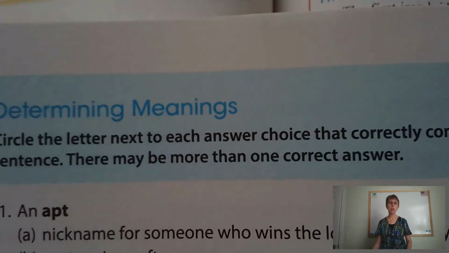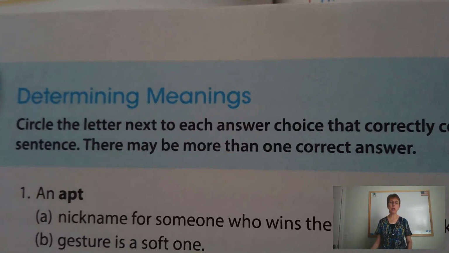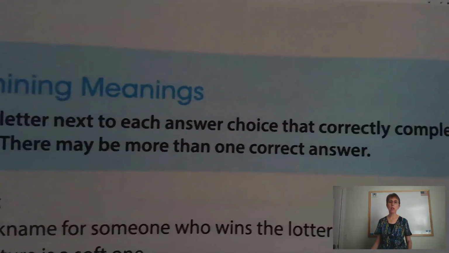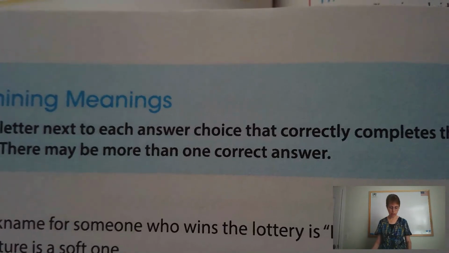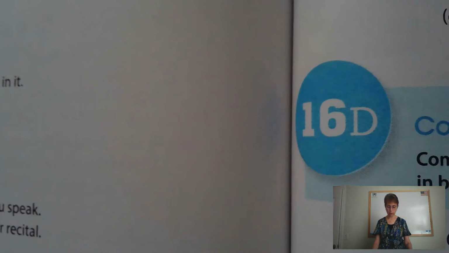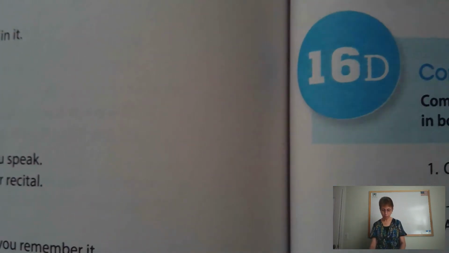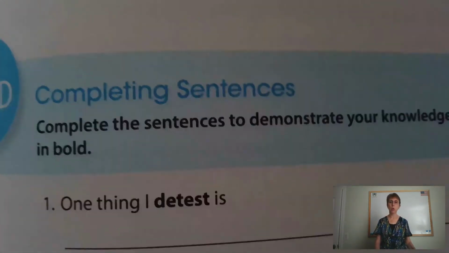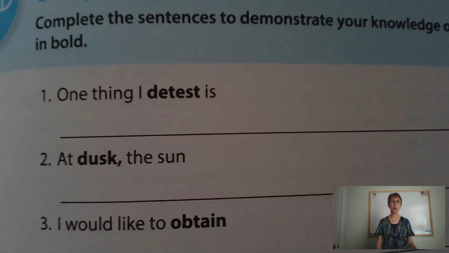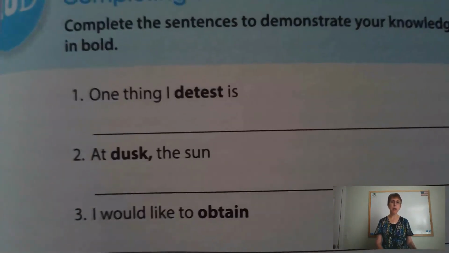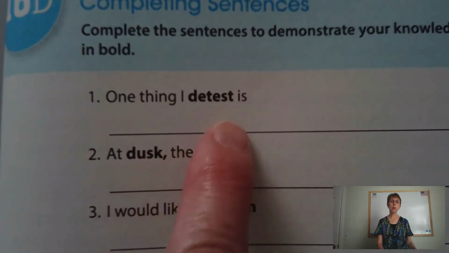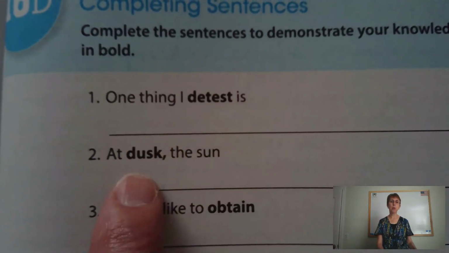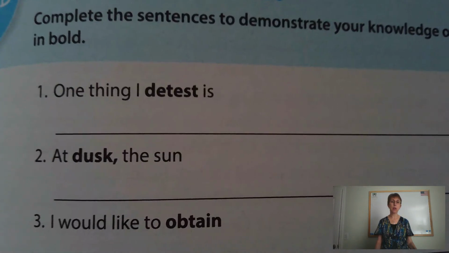16C, determining meanings. Circle the letter next to each answer choice that correctly completes the sentence, and of course you can have more than one correct answer, anywhere from 1 to 4 correct answers. Section 16D, complete the sentences to demonstrate your knowledge of the words in bold. And you've done this before where you just need to complete the sentence, and by doing so you're showing that you understand how to use the word in bold, how to correctly use the vocabulary word.